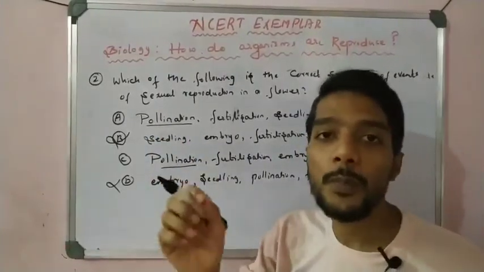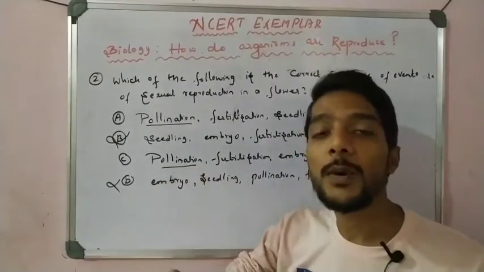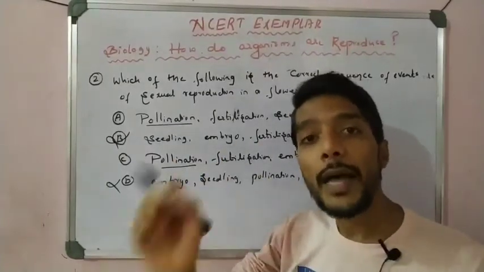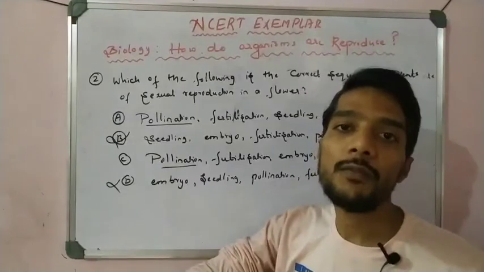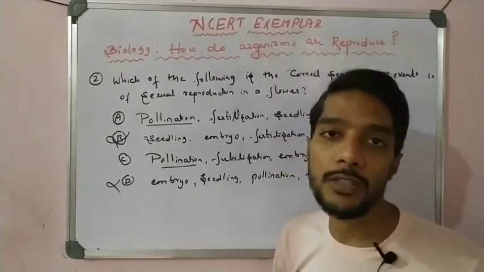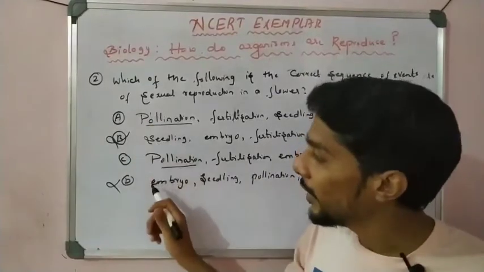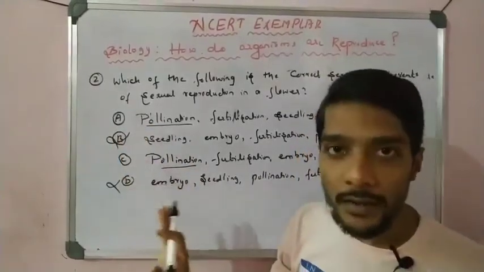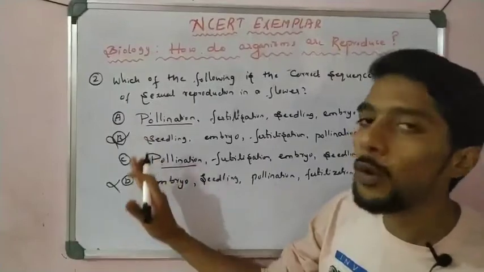So pollination is a transfer process in which pollen grains are transferred from the anther to the stigma of the same flower, which is called self pollination. Transfer to a different flower is called cross pollination, right? So first pollination is correct, which means A and C are the possible answers.